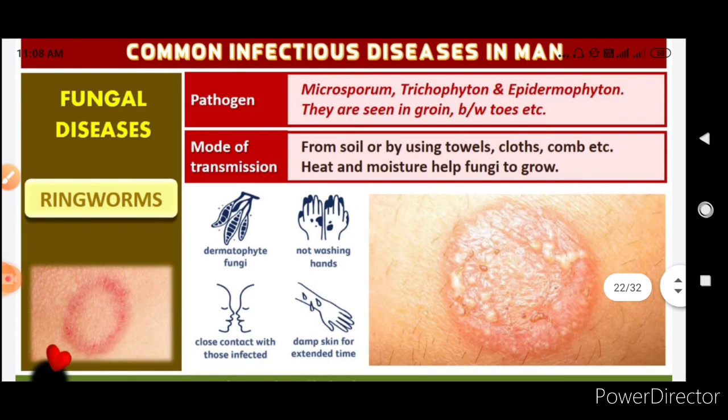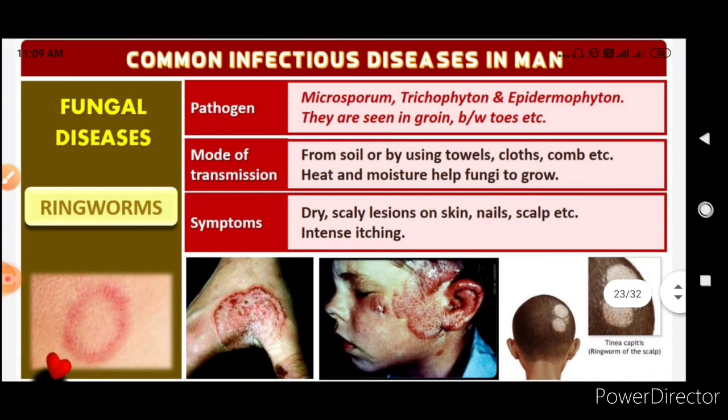So this can be a dermatophyte fungus, not washing hands properly, close contact with the infected, and damp skin for an extended time. Now the symptoms are the skin will become dry and scaly, lesions will be there on skin, nails, and scalp, and intense itching will be there.